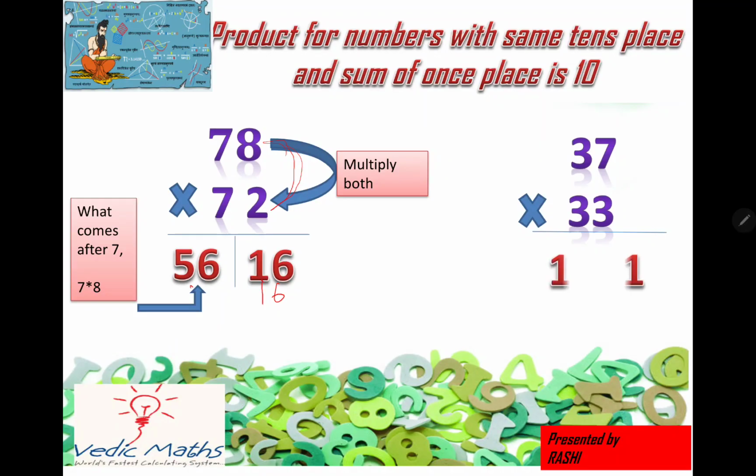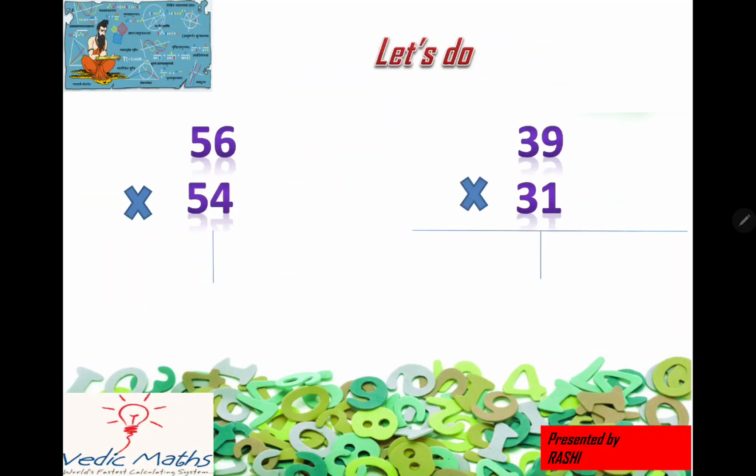Same way, try the next one. Now in the next one, what is happening? 1221. Why? Because 7 3s are 21 and 3 4s are 12. Now come to this one. Again the same concept. What will I be doing here? Again I will multiply 6 and 4.